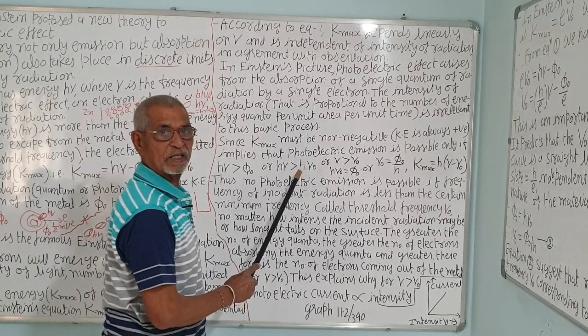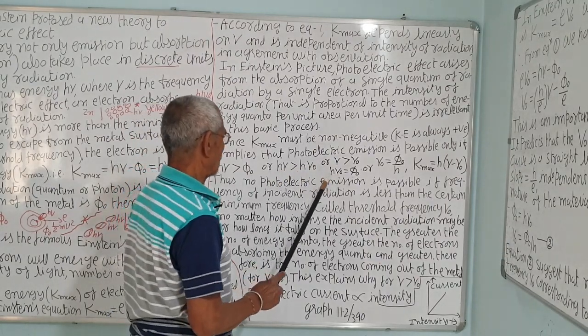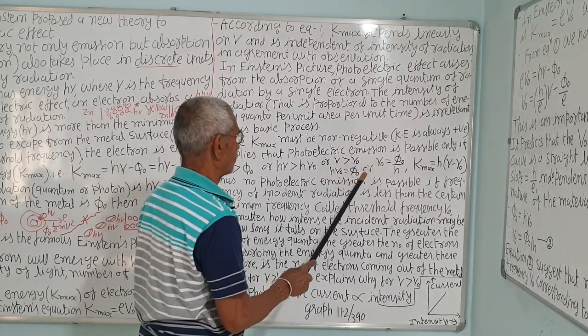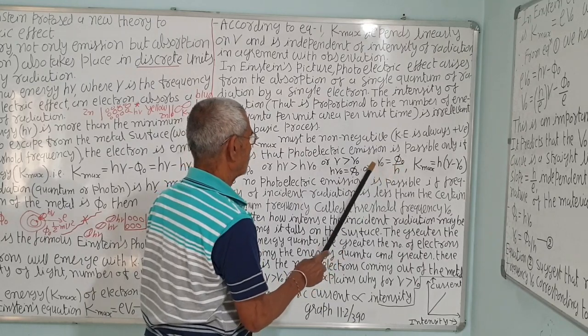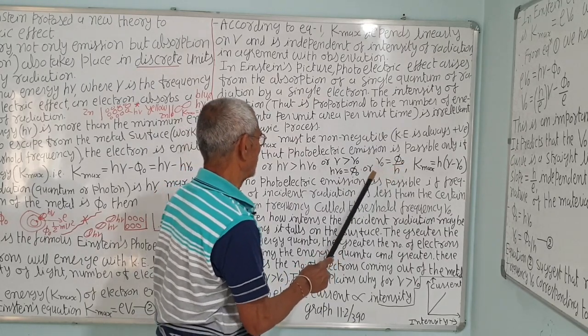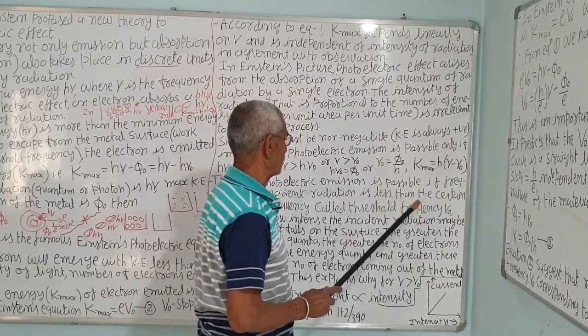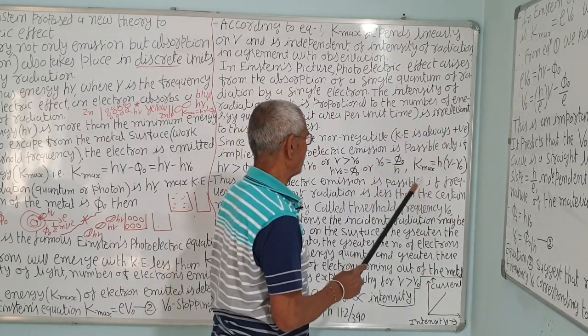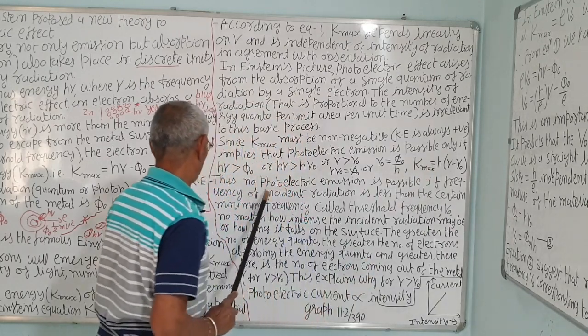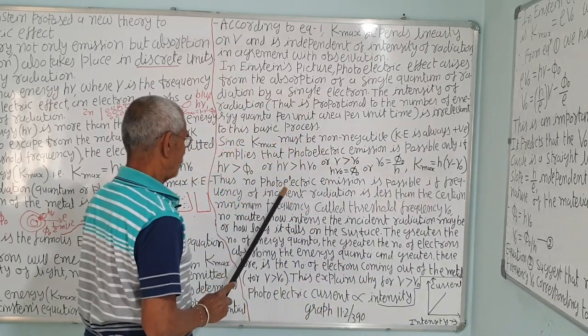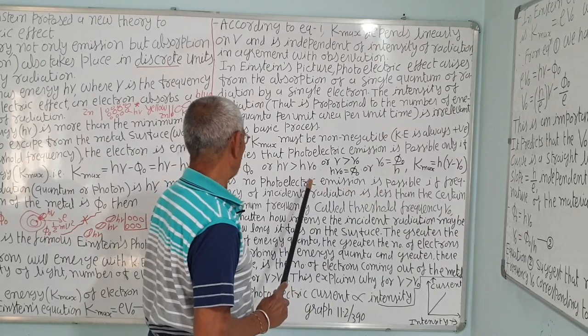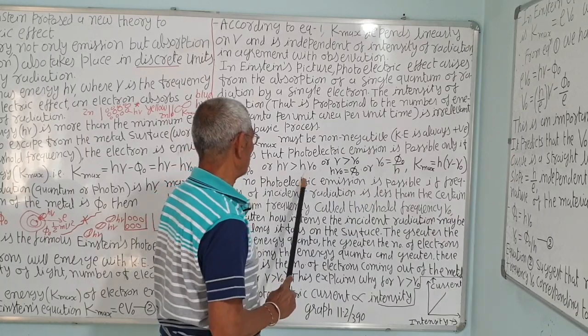So h nu 0 is equal to phi 0, or nu 0 is equal to phi 0 upon h. Nu 0 is the threshold frequency, the minimum frequency required to remove the electron from the orbit. Thus, K maximum is equal to h nu minus phi 0, and phi 0 is equal to h nu 0.